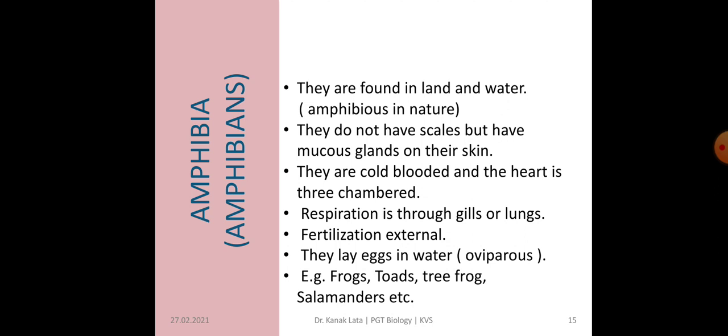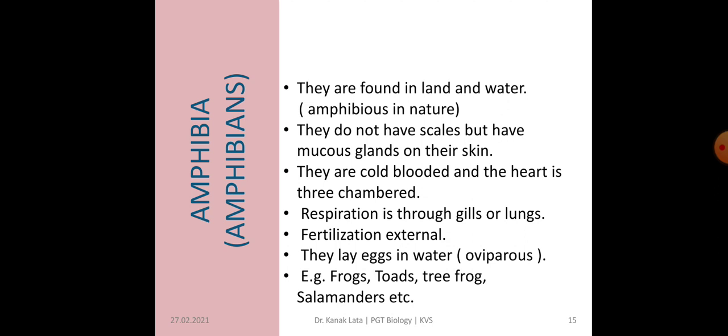They do not have scales like fishes, but they have mucus glands on their skin, and due to the presence of mucus glands, they are slimy to touch. They are cold-blooded like fishes, meaning they also change their body temperature according to the surroundings. But here the heart is three-chambered, whereas in fishes the heart is two-chambered.